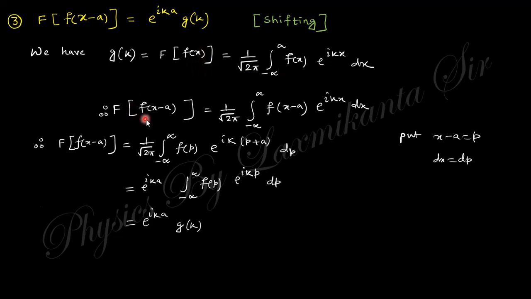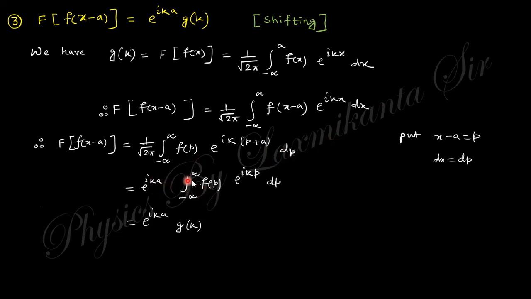Now take f of x minus a, so this is 1 by root 2 pi. If you take x minus a as p, then dx equals dp. So x equals p plus a, and dx equals dp, right?